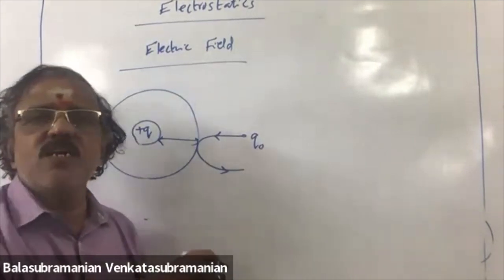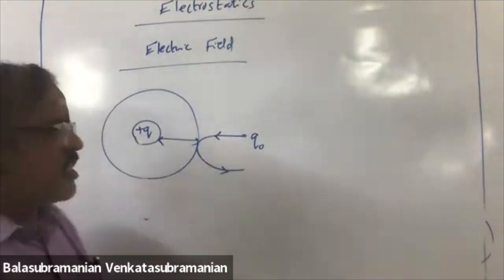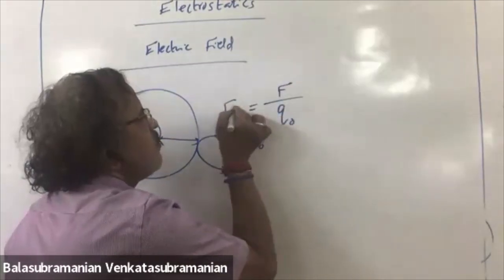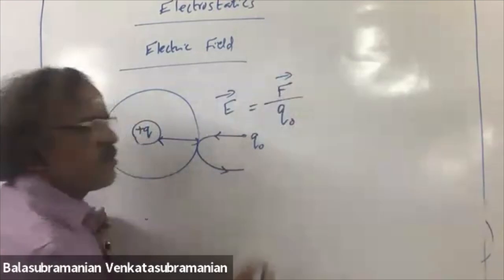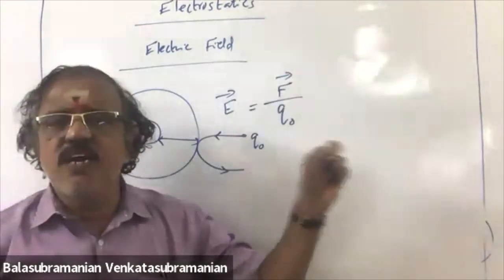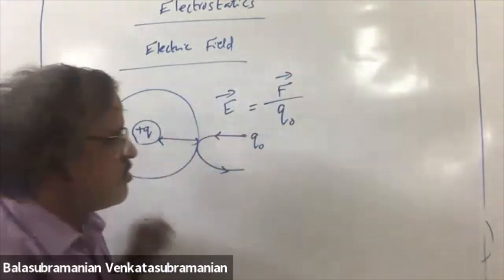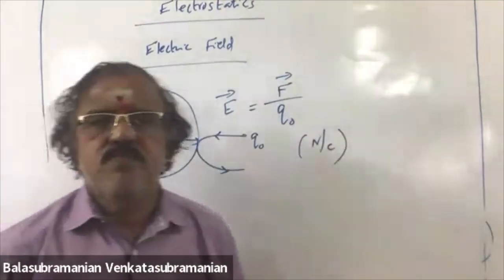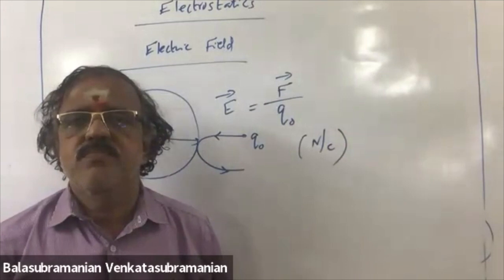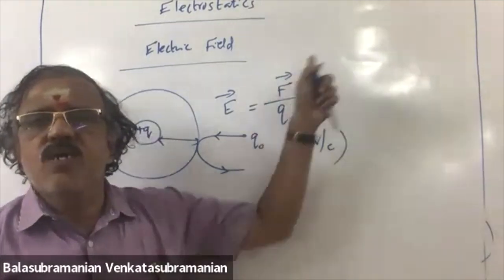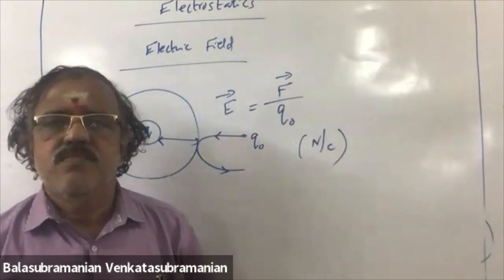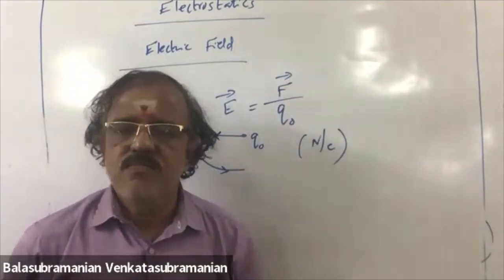Some other charge you have to bring. So the force experienced per unit charge, we call it as electric field. E is equal to F by Q naught. Unit wise, Newton per Coulomb. E is equal to F by Q naught. Clear?